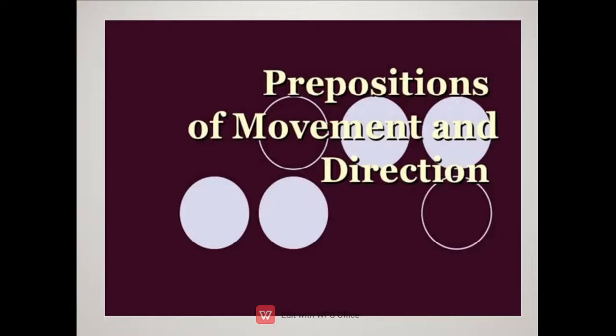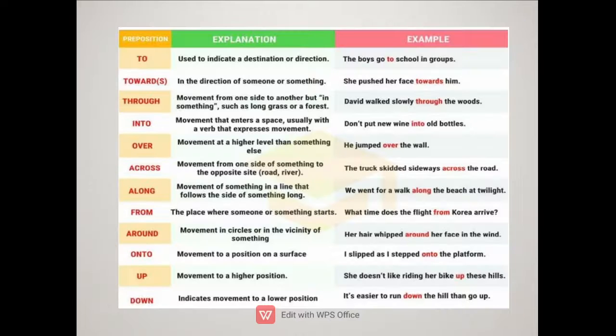Now we come to the next kind of prepositions, which is movement and direction. Here we have any kind of preposition that helps you understand where a movement of something is going on. To means like boys go to school. Toward, when you go in that direction: she pushed her face towards him. Through, when you move crossing something, in something, like David walked slowly through the woods. Through the tunnel. When you cross something, you're surrounded by it.